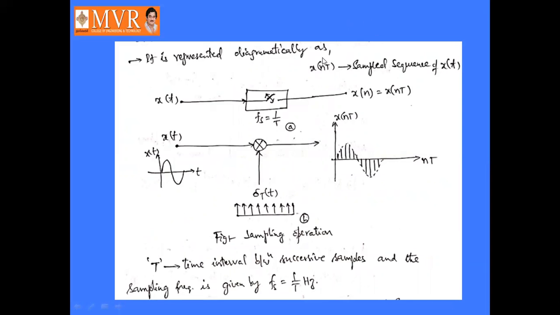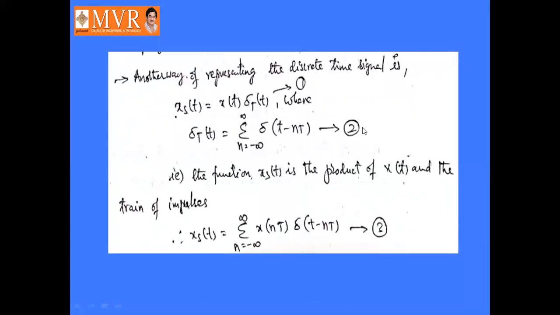That sampled sequence of x of t is multiplied with the train of impulses, that is sigma n equal to minus infinity to infinity x of t delta of t minus nT. That is equation number 3.